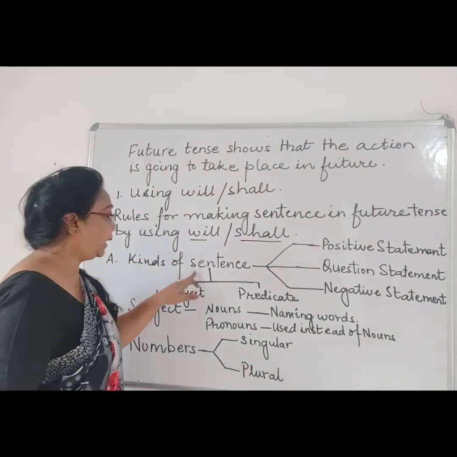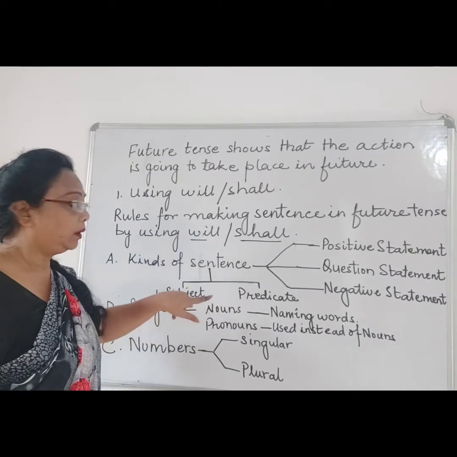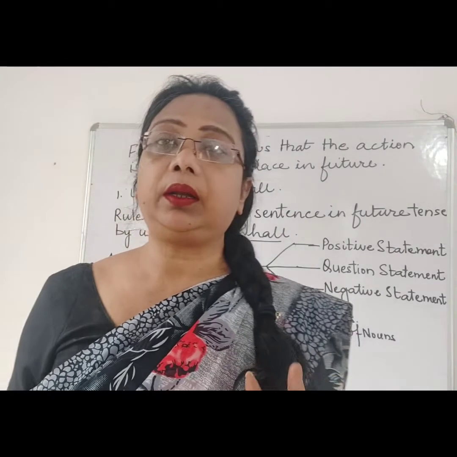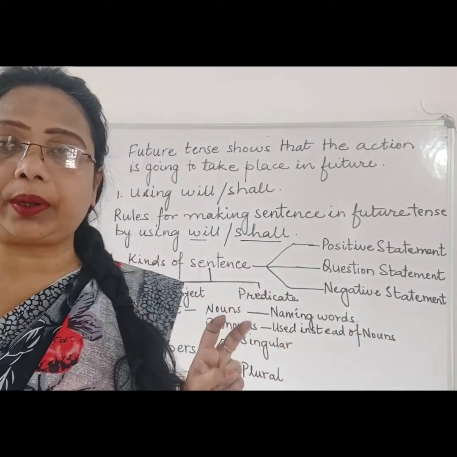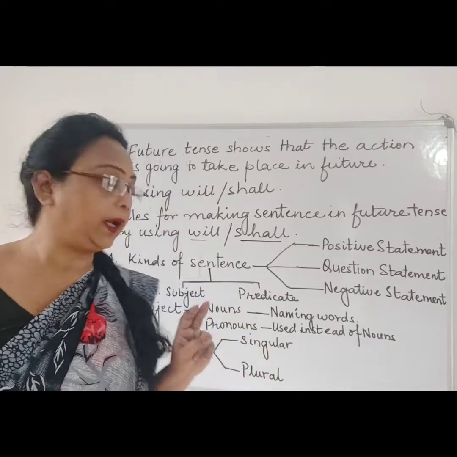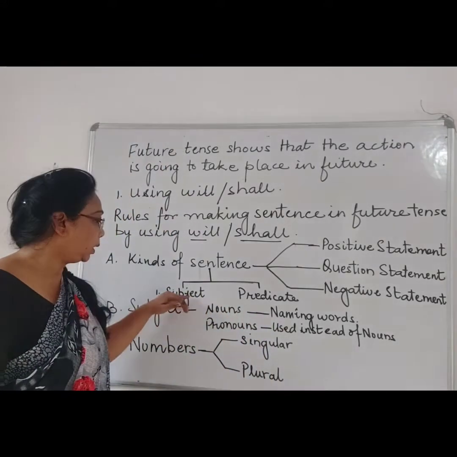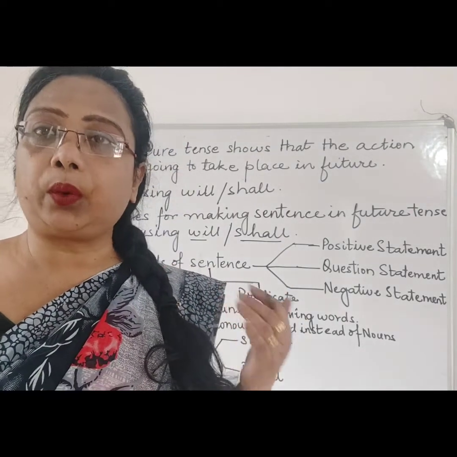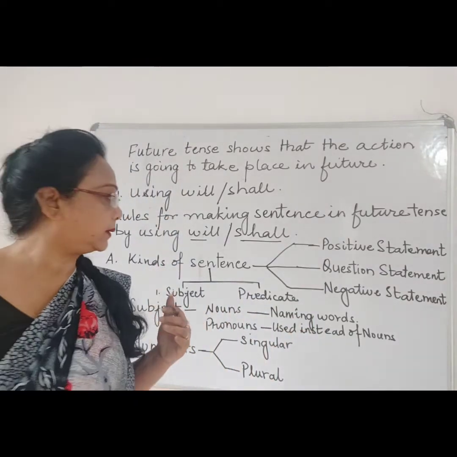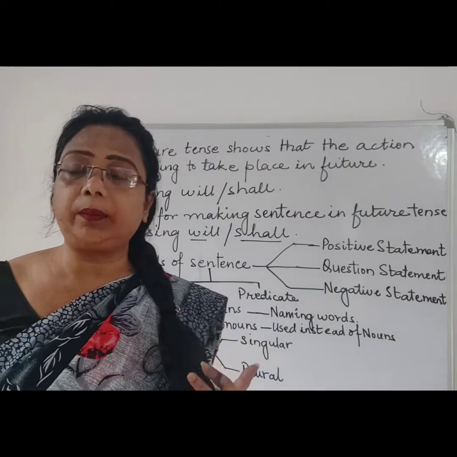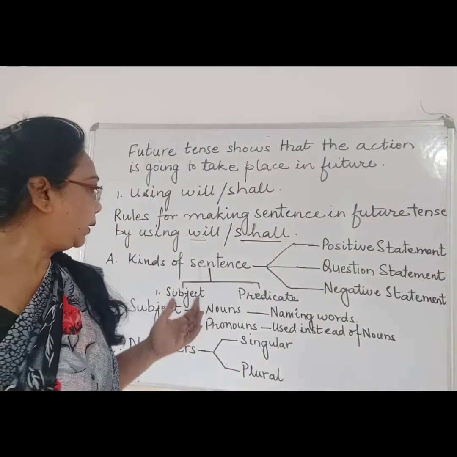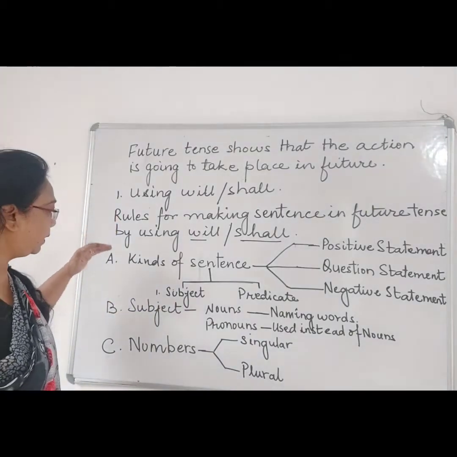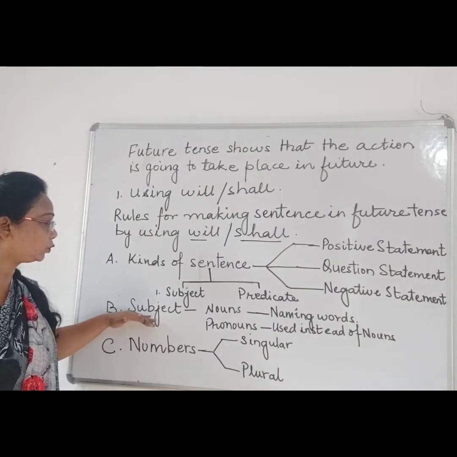Now children, we know that a sentence has two parts. Right. Two parts. Whatever sentence you see, it has two parts. One is subject and the other is predicate. But here subjects are generally noun or pronoun, which we have already learnt in our previous classes. And predicate is generally verb, adjective or adverb. Right. So in the sentence, when we are forming a future tense sentence, we will focus on the subject.